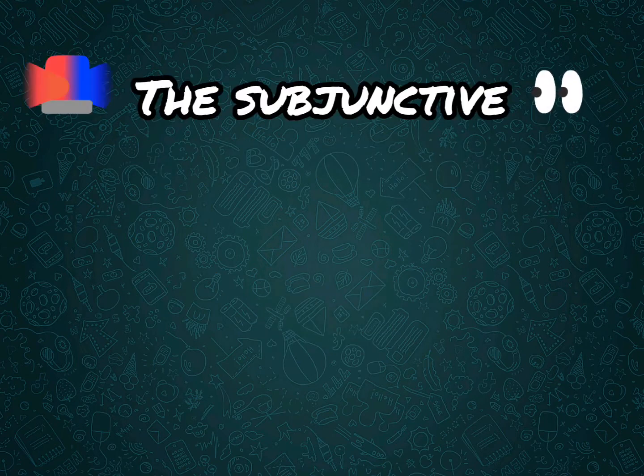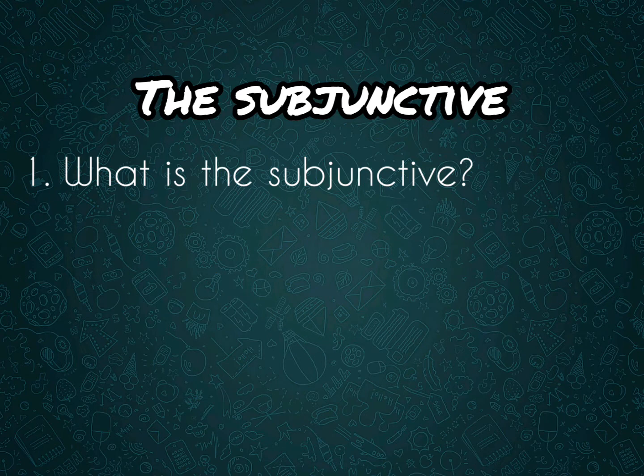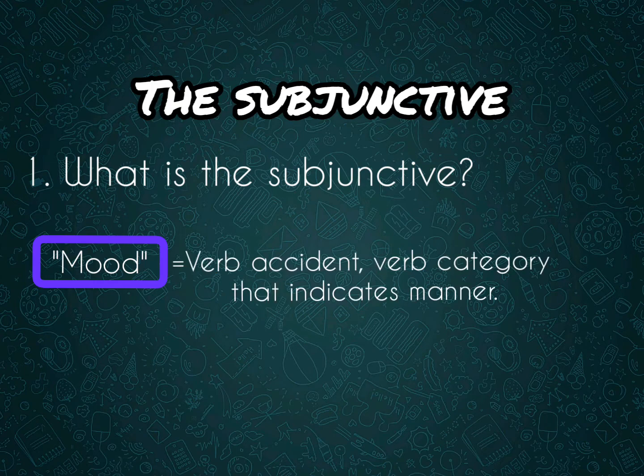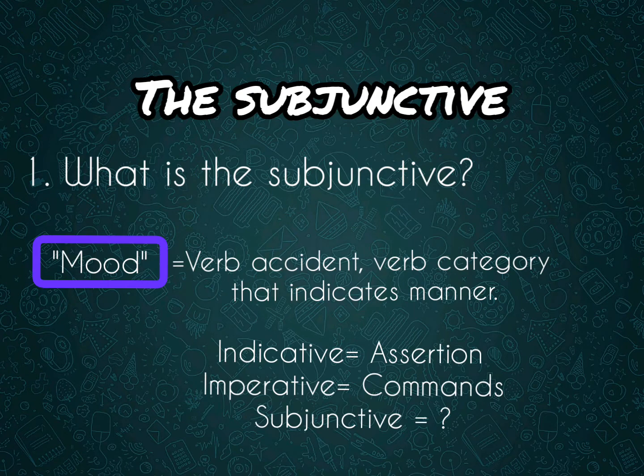So as to analyze this, we are going to focus on some critical questions. Number 1. What is the subjunctive? Rather than verb form, we will refer to the subjunctive as a mood. You may be asking now, teacher, what in the world is mood? Well, mood is basically a verb accident or a verb category which indicates manner or attitude of the speaker. There are 3 moods in English: the indicative, used for assertions in affirmative or negative statements, the imperative in commands, and the subjunctive, whose meaning and use we'll analyze later on in this video.